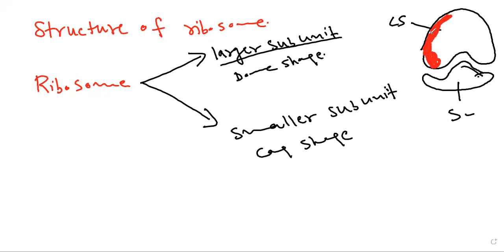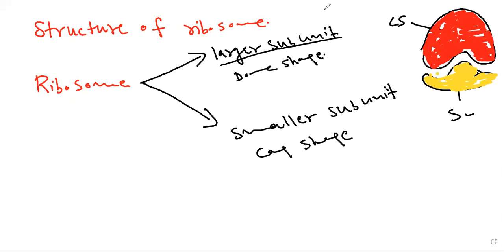This red structure is the larger subunit. It is dome shaped. And this yellow structure is the smaller subunit, and it is a cap shaped structure.